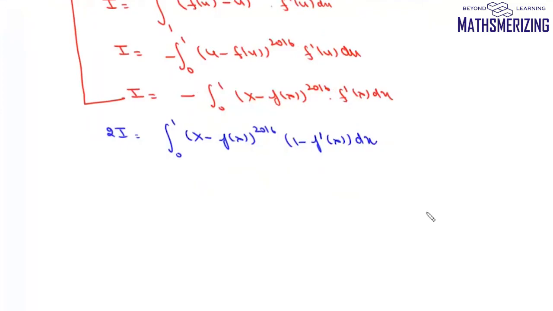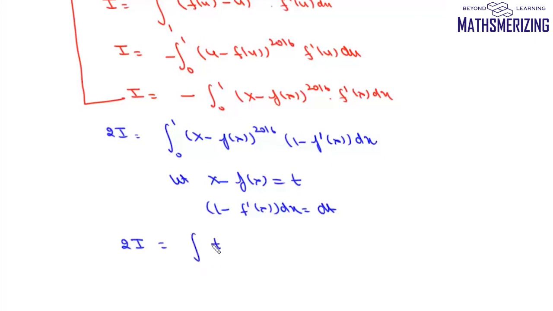Now what we'll do is, we'll use substitution. We'll let x minus f(x) be some variable t, then (1 minus f'(x)) dx will be simply dt. So we can write this integral as 2I equals the integral of t to the power 2016 dt, and then we have to write limits also. So it will be 0 minus f(0), and f(0) is 1. So this lower limit is minus 1, and here it will be this value 1.